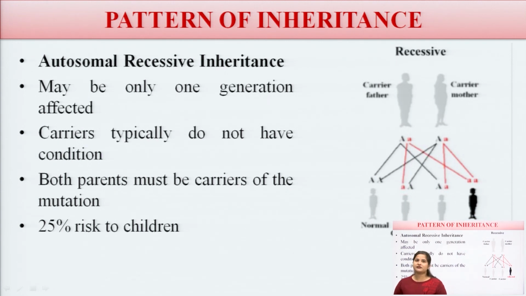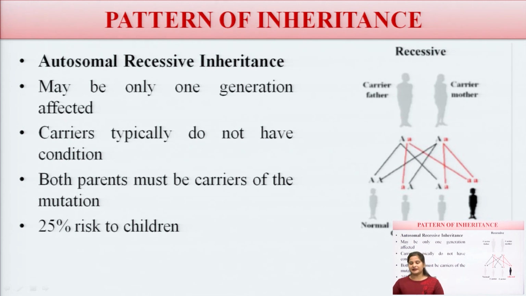Now the next one is autosomal recessive. Recessive, as I already told you, means masked by the dominant genes, so it is not shown. So in autosomal recessive inheritance, maybe only one generation is affected.